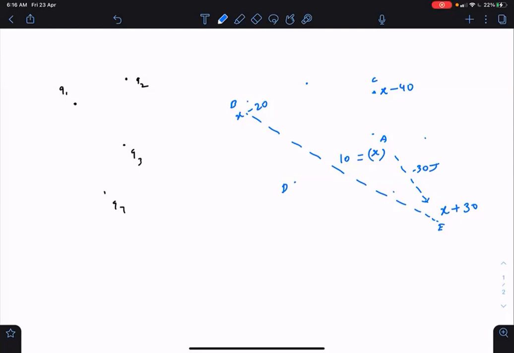Because if x is taken as 10, this becomes 10 minus 20, 10 minus 30, 10 plus 30, like that. So we can define a reference point, and at that reference point, we will take the number to be 0.